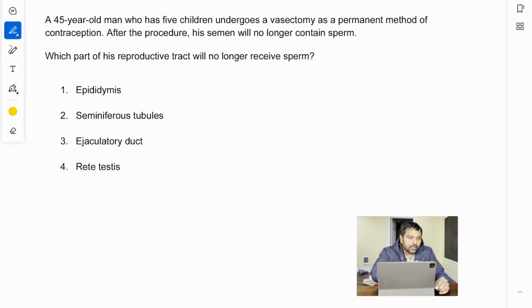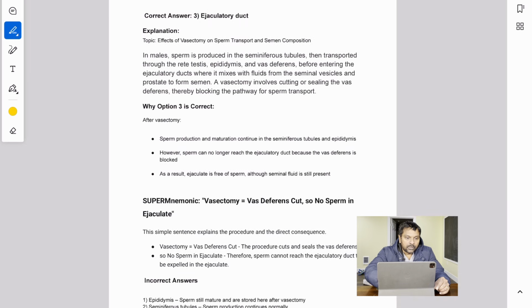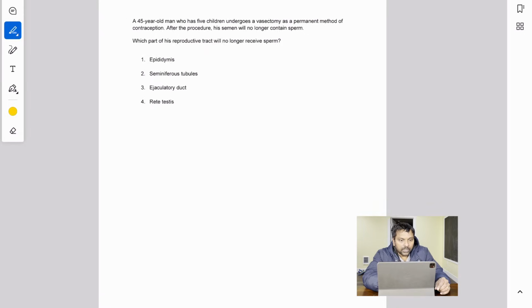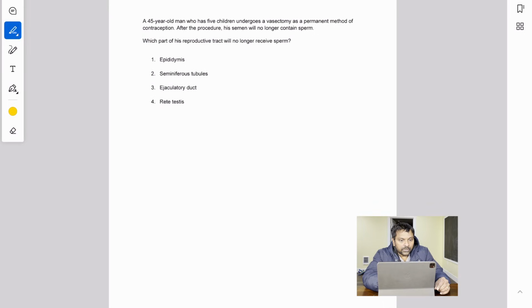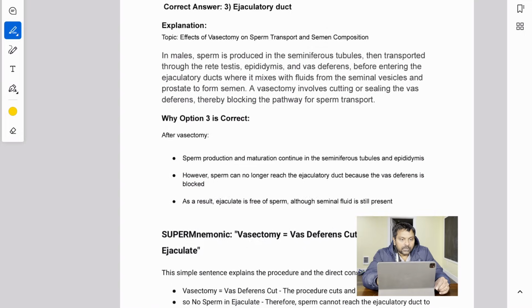So the right answer here is ejaculatory duct. Okay, that is the very important section you need to remember. So the right answer here is ejaculatory duct. The why?